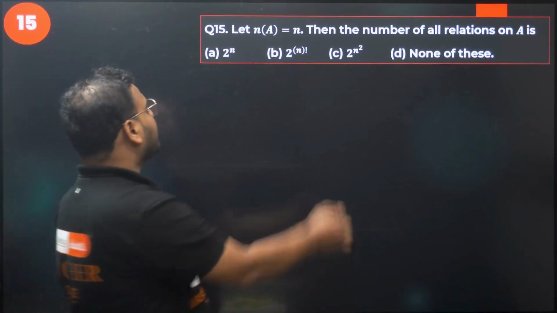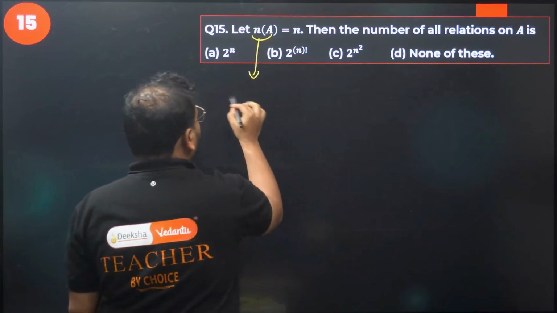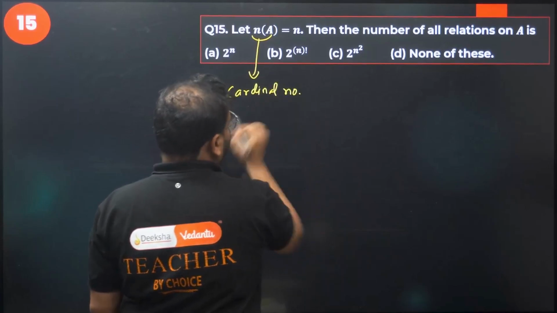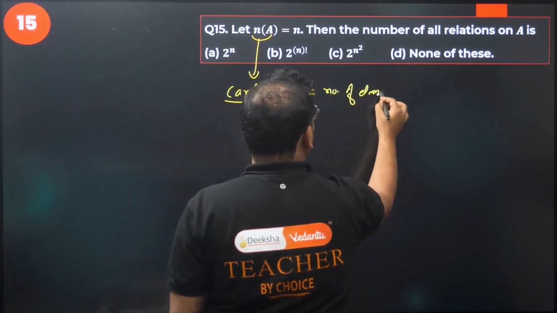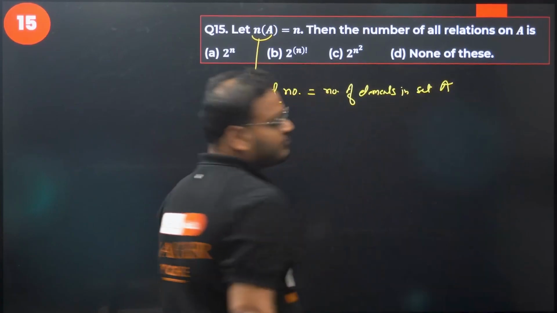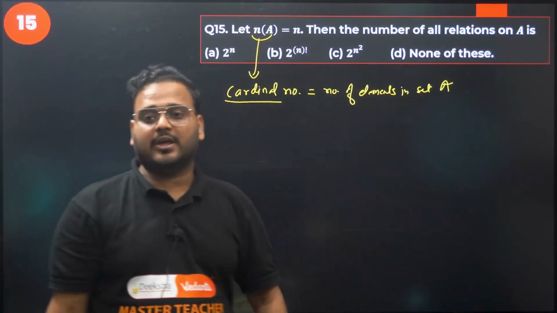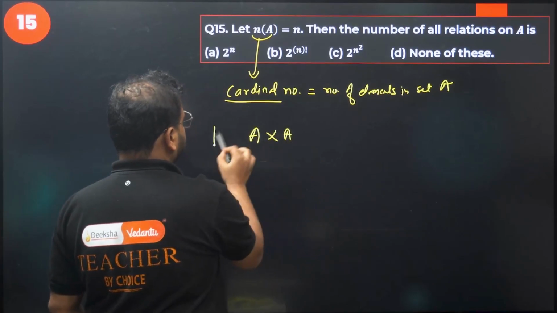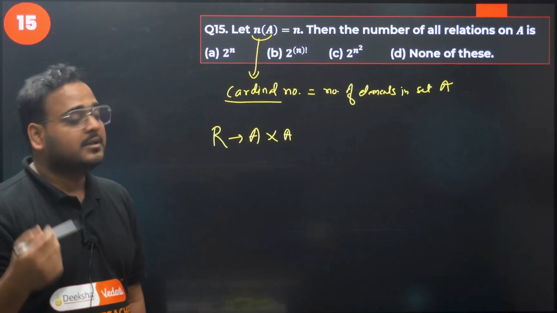Now they're saying that the number of elements, and n means the number of elements in A, is also called the cardinal number. It means basically the number of elements in set A, that is given as n. They are asking the number of all relations on A. What it means is, if you are writing A cross A as a relation, right, then what is going to be the number of all relations?